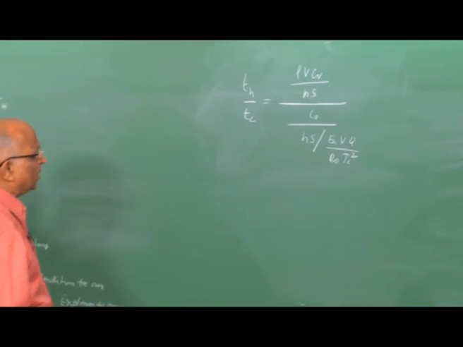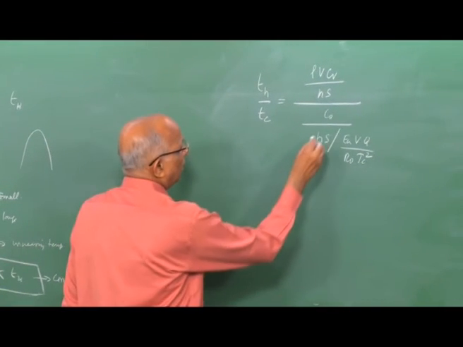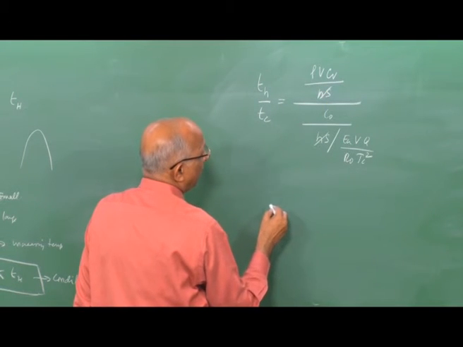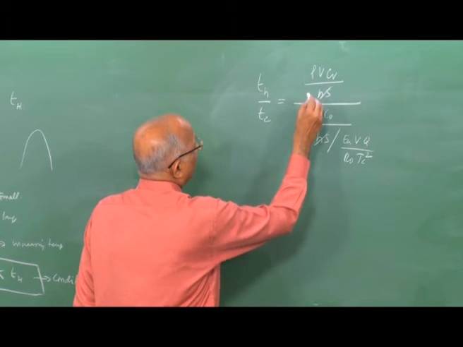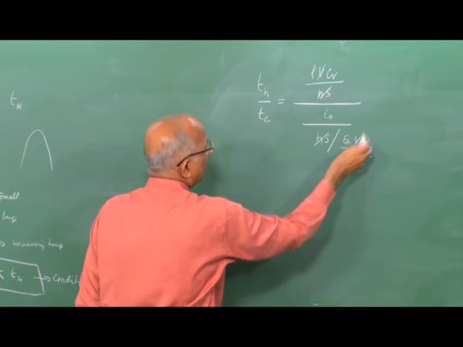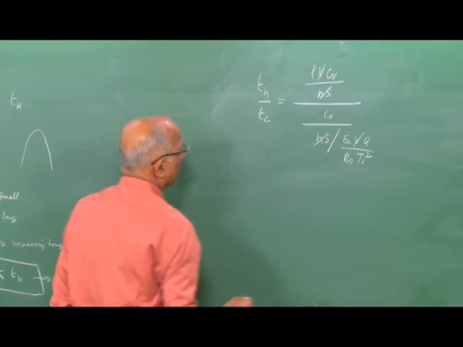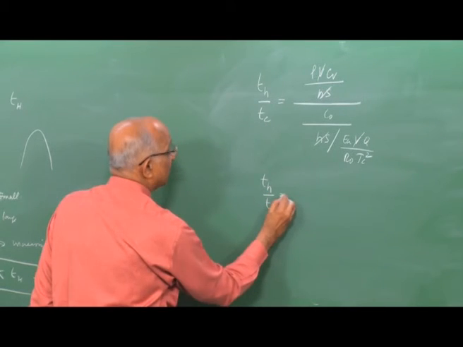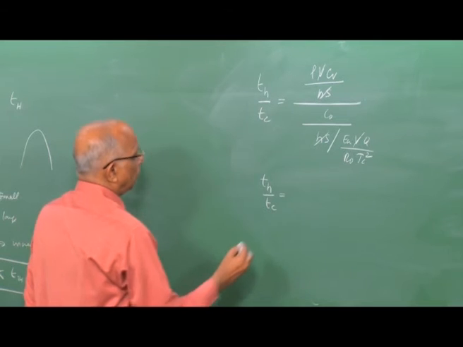I want to simplify this, and therefore I note H s should go in the numerator and gets cancelled. The volume and volume get cancelled because this comes in the denominator and this goes in the numerator.